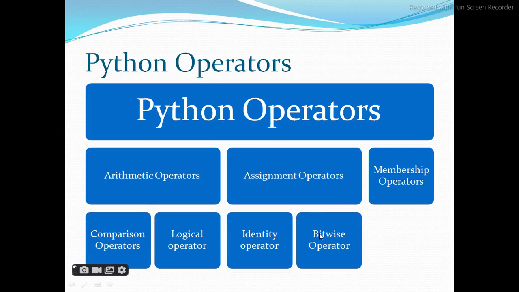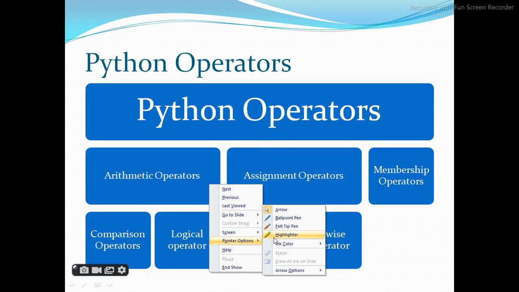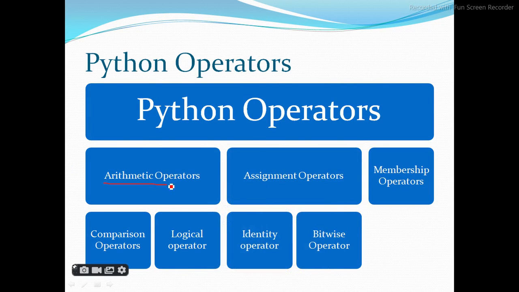Python operators. Now how many types of Python operators are there? Arithmetical, assignment, membership, comparison, logical, identity and bitwise. So we have 1, 2, 3, 4, 5, 6, 7. We have a total of 7 types of operators in Python.